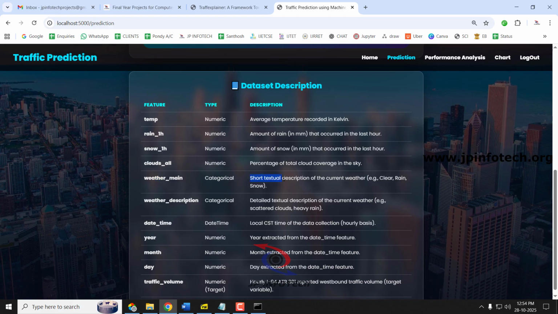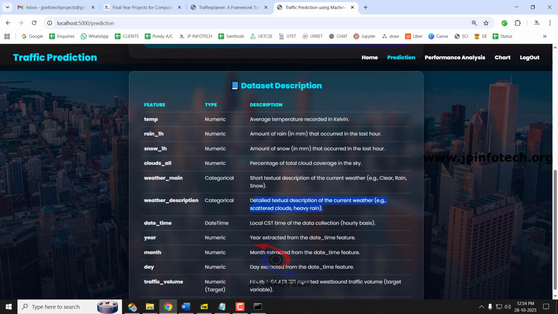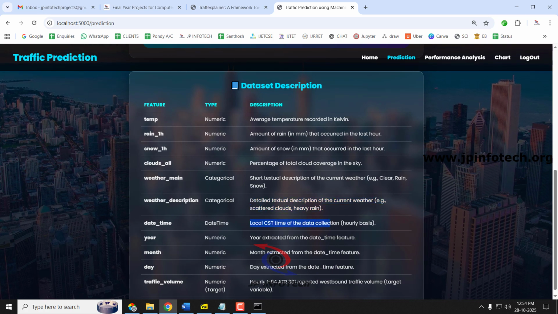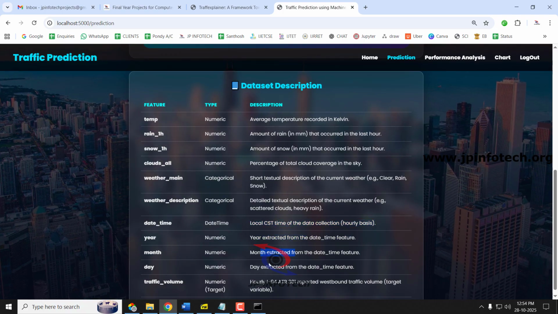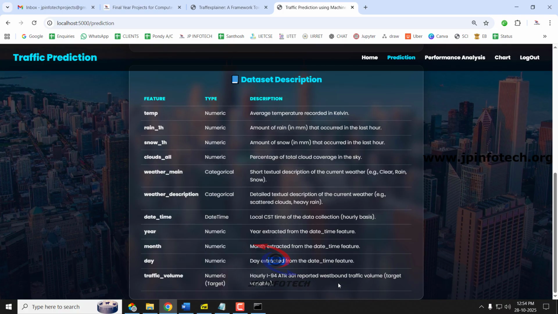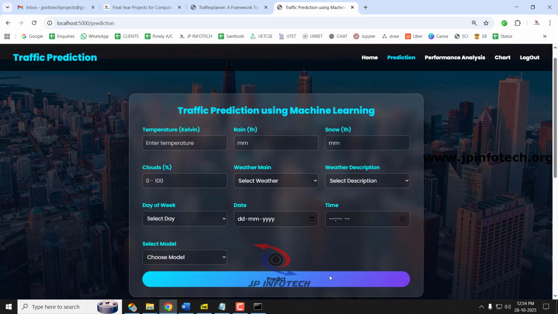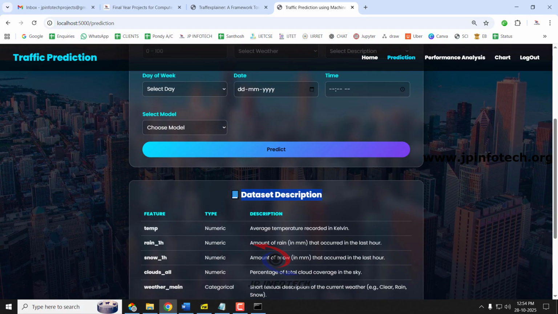Weather main shows the textual description of the current weather, whether it is clear, rain, snow and so on. Weather description is a detailed textual description of the current weather, such as scattered clouds or heavy rain. Date time is the local time of the data collection on an hourly basis, along with month and day. Traffic volume is the hourly traffic volume reported, which is the target variable. This data set description is given to you for a clear understanding.